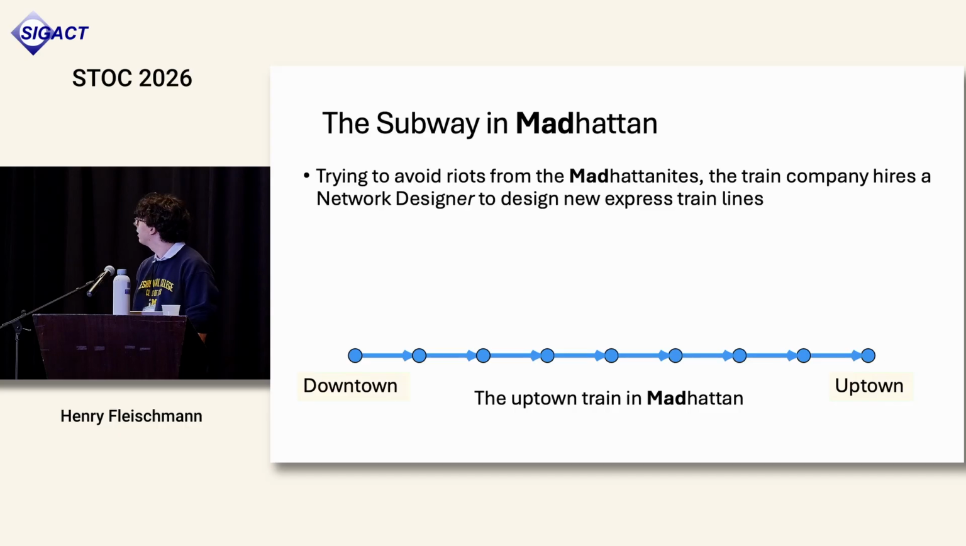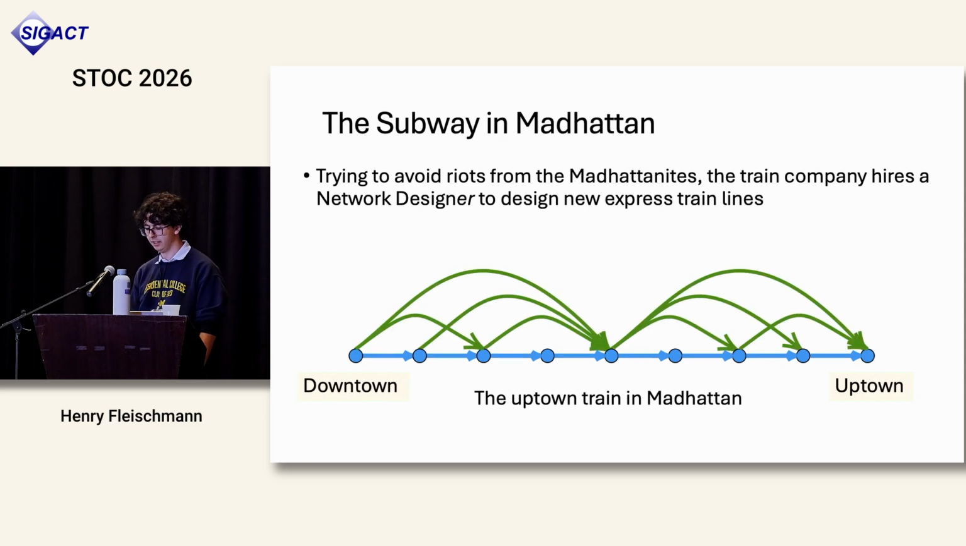And so the train company, looking to avoid a riot, hires a network designer to suggest some new express lines. And the network designer suggests adding express lines like this, with the consequence being that if you add those express lines, now wherever you get on, you can get to where you wanted to go in just 2 stops.